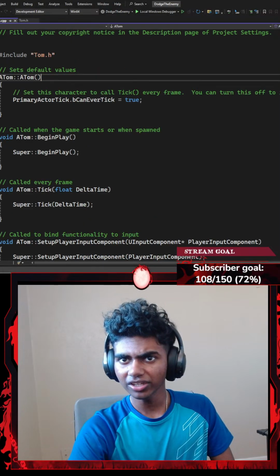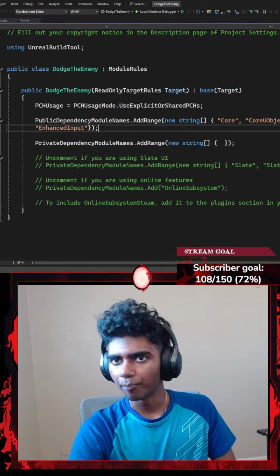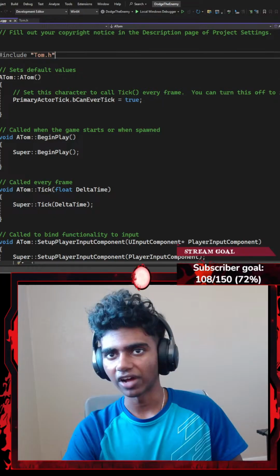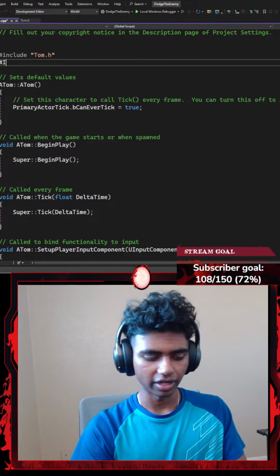Header files. Did I not save my C++ really? I'm positive I saved everything. There we go, enhance input saved. Apparently the content in my header file was not saved. Should have saved that. Okay, let me just quickly speed run this part.